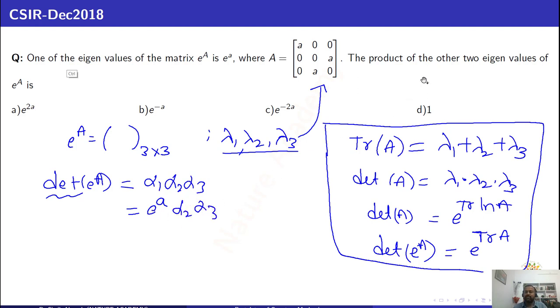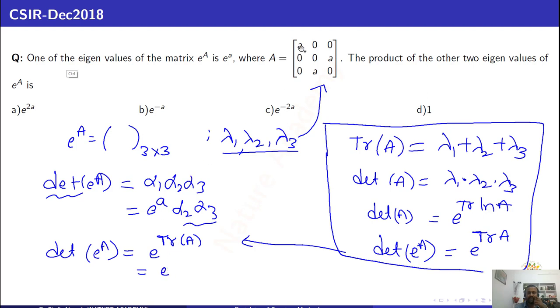So he is asking for the product of the other two eigenvalues. So what is alpha 2 into alpha 3? Let us calculate det of e power A from the formula. Det of e power A is nothing but e power trace of the matrix A. Trace of A is nothing but the sum of the diagonal elements here, so that is simply a only. Trace A is nothing but a. So det of e power A is equal to e power a.